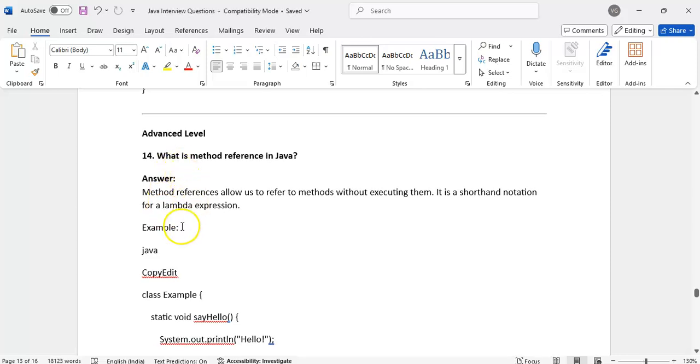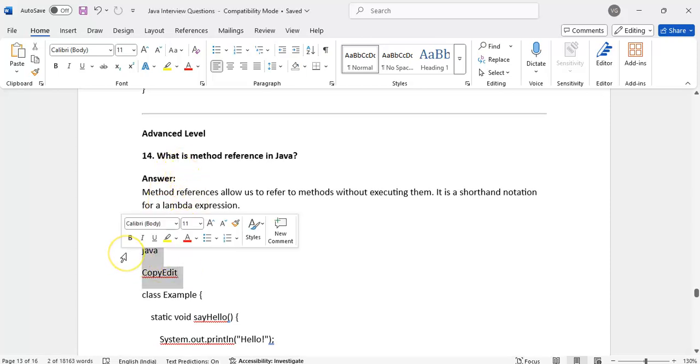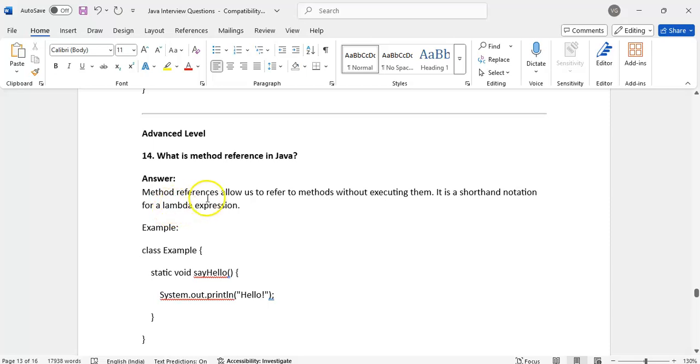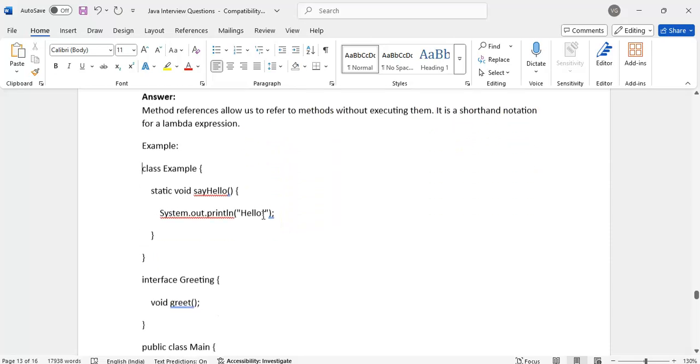What is a method reference in Java? Method references allow us to refer to methods without executing them. It is a shorthand notation for a lambda expression.